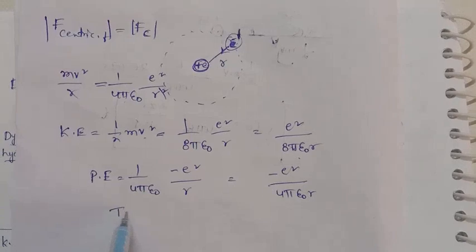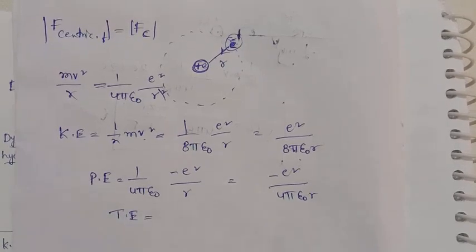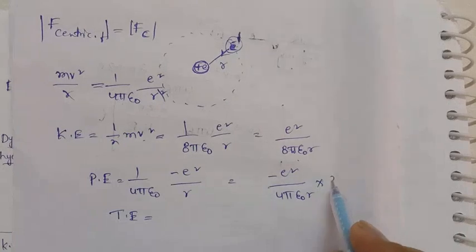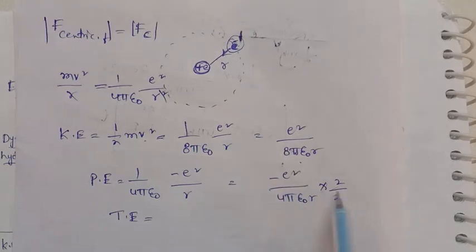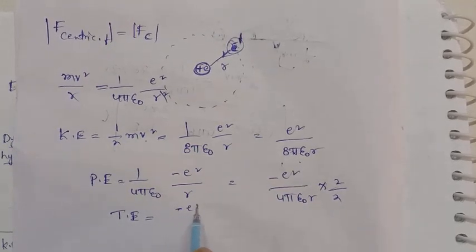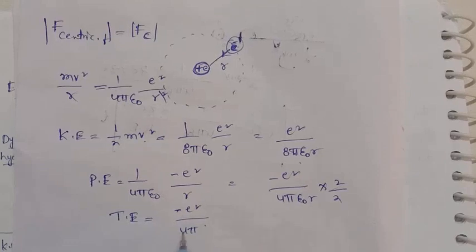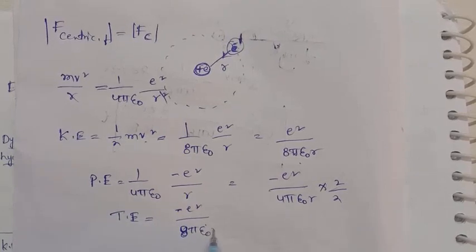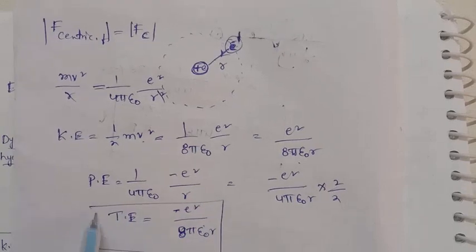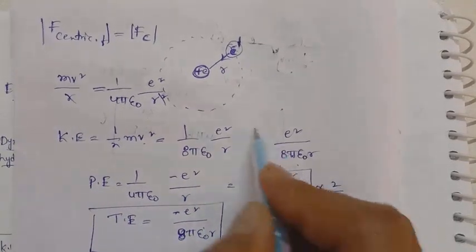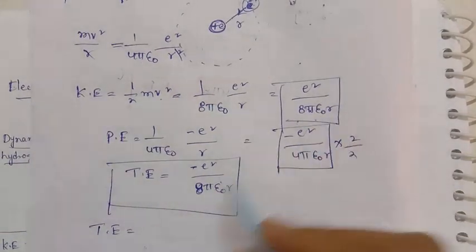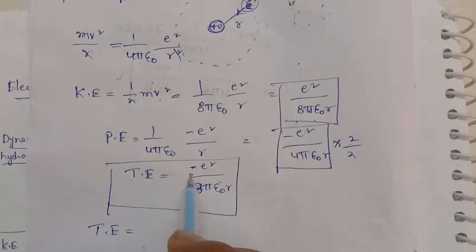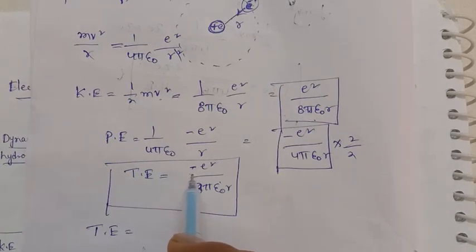Then what is the total energy? Total energy is equal to, you have to add these two. If it is multiplied and divided by 2, the denominator is the same, then e square minus 2e square, that is minus e square upon 8 pi epsilon naught r. It is the total energy, and it is the potential energy, and it is the kinetic energy. You have to observe the minus sign. Here minus sign indicates the electron is bounded.